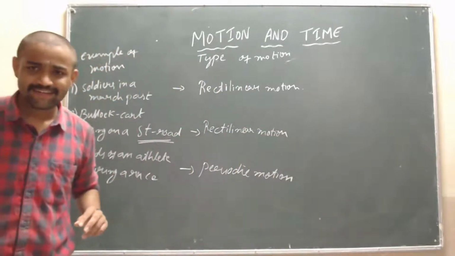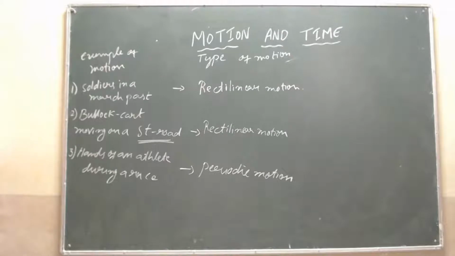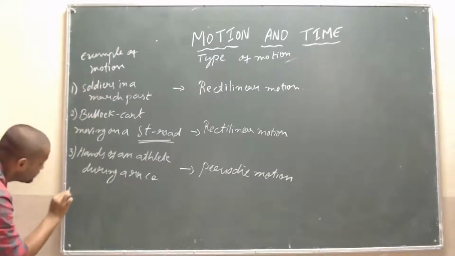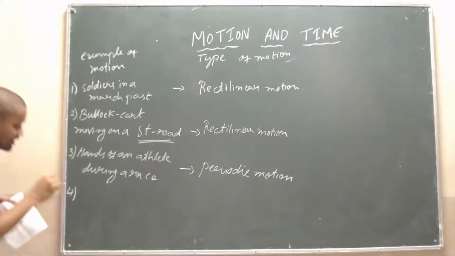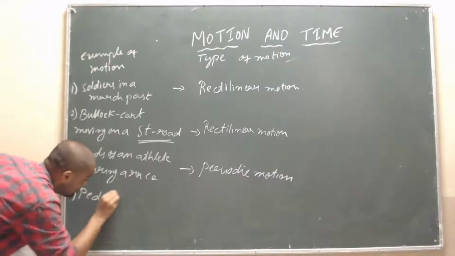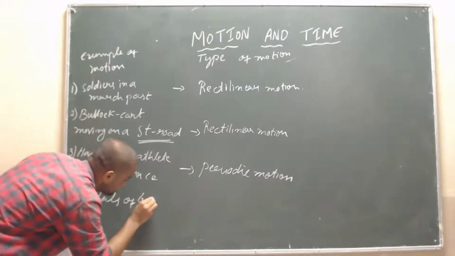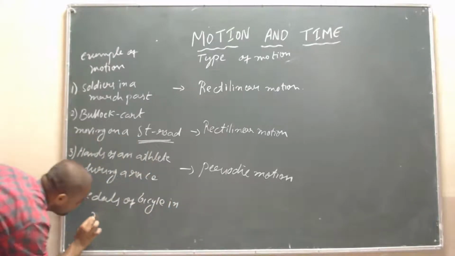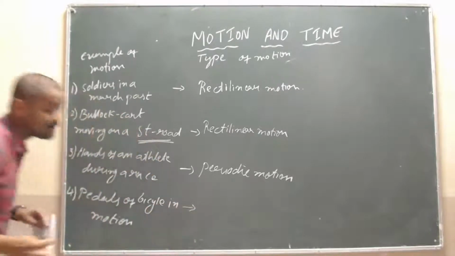Okay? Yeah. And fourth one. Yeah, I will write it here. The pedals of a bicycle in motion. Which type of motion is this?